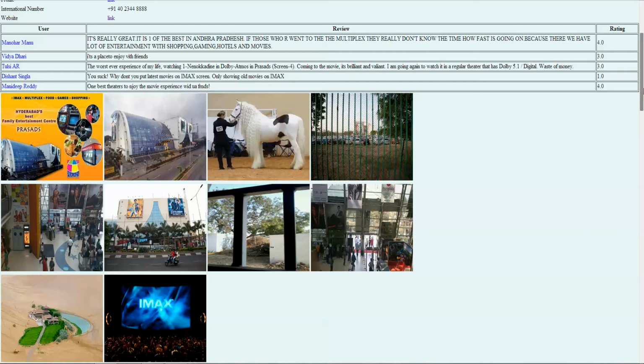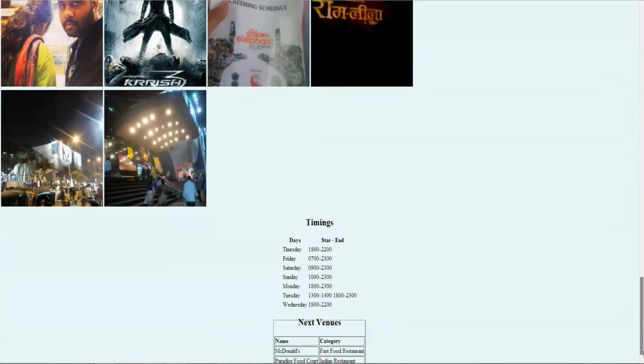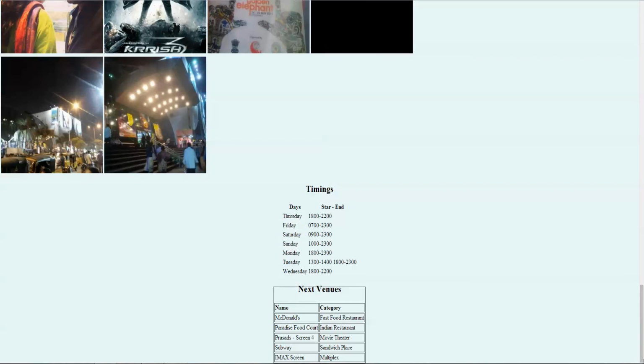These are the pictures to get a physical view of what the place looks like. We also extract information like timings about when that place is open and when we can visit it. We also get information like next venues, where we can know about venues in and around that place which we can visit accordingly. Like McDonald's is a fast food restaurant, Prasad's is a movie theater, Subway is a sandwich place, IMAX screen is a multiplex.